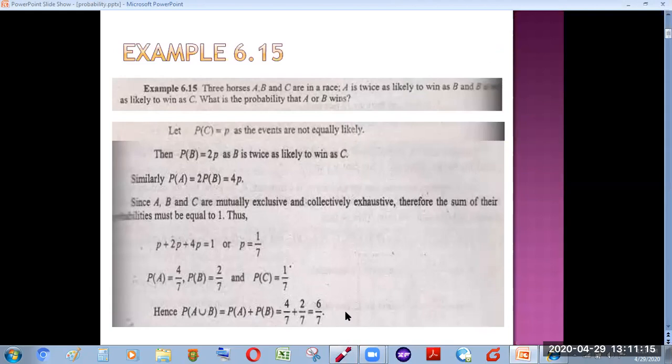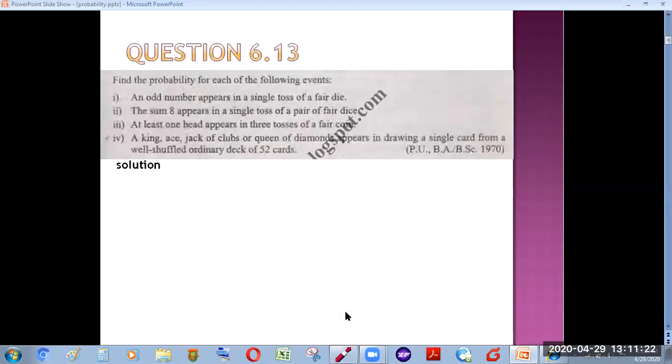Now I'm moving towards the exercise of this chapter, directly referring you to question 6.13, which says: find the probability for each of the following events. An odd number appears in a single toss of a fair die.